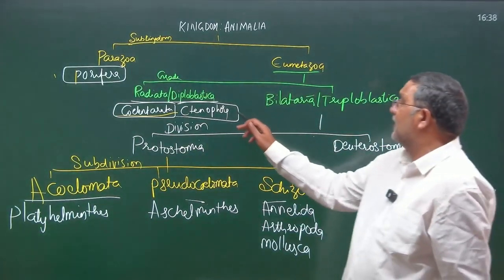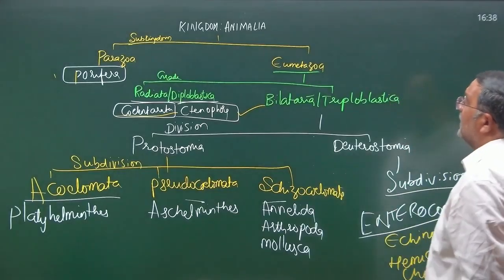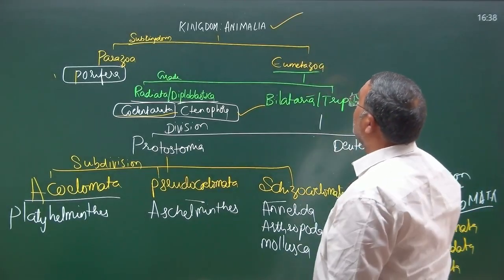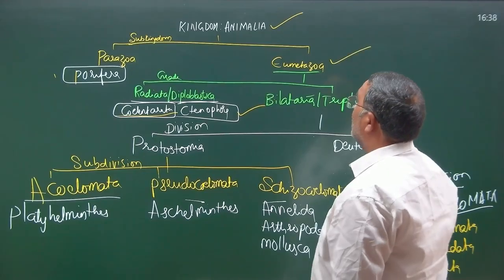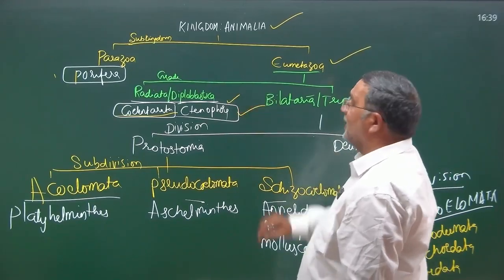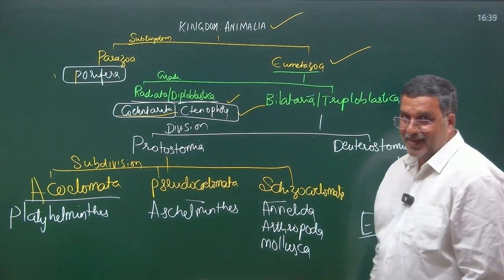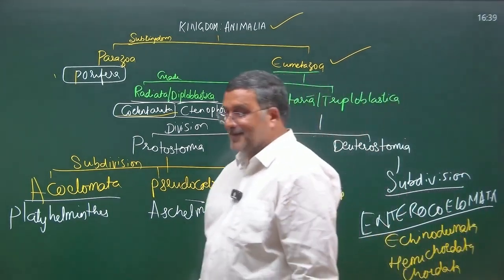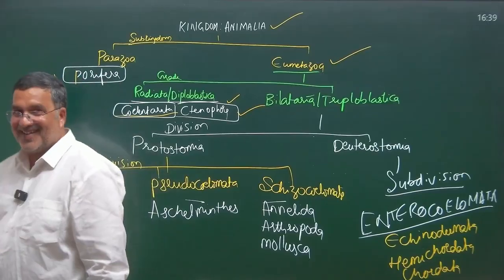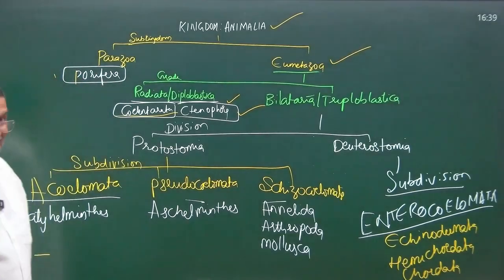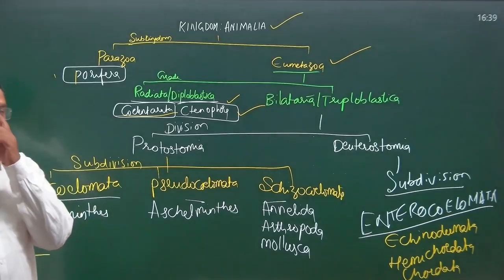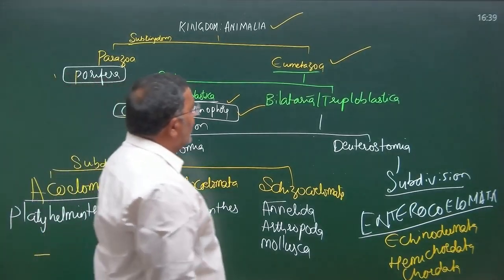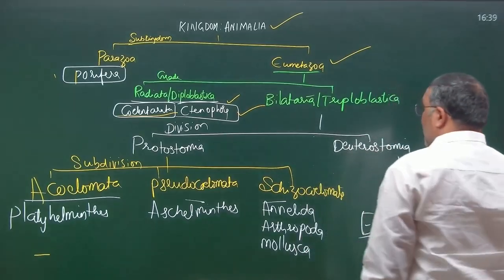Let's go back. I have to write about Ctenophora. Ctenophora is also the same, isn't it? Kingdom Animalia, subkingdom Eumetazoa, and phylum Ctenophora. In the last class I said a student should have the patience to write all this. All 11 you have to write today, and all 11 you have to learn today. So you should remember all these and learn them.